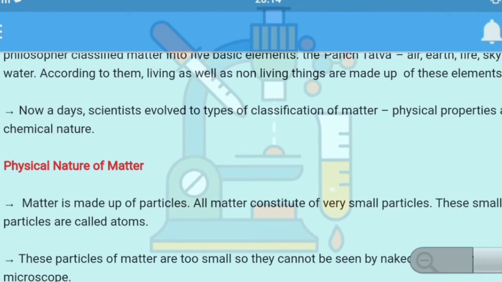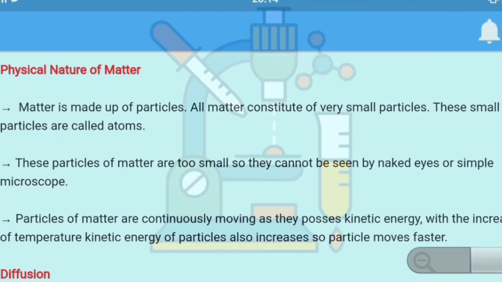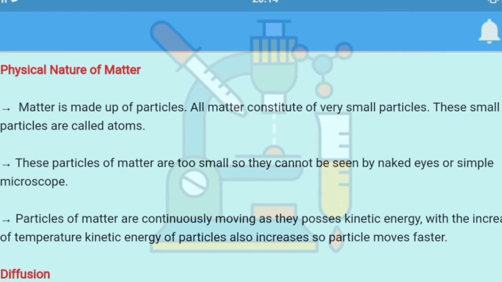So very first we will talk about the physical nature of matter, that is the characteristics of the particle nature of matter. Matter is made up of particles, very tiny particles, so-called atom. All matter constitute, means combine, of very small particles. These small particles are called atoms, and atoms combine to form molecule. These particles of matter are too small so they cannot be seen by our naked eyes or simple microscope. For seeing these particles we need a compound microscope.